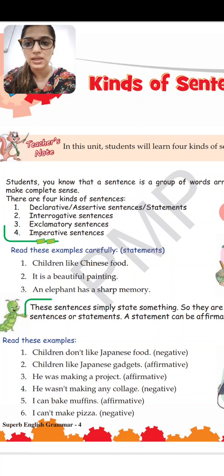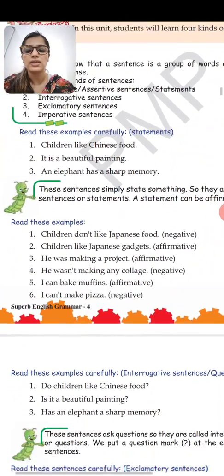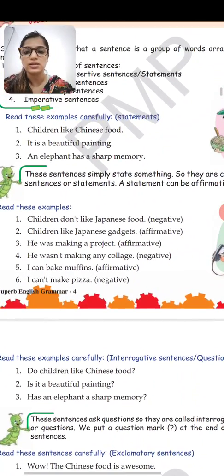An exclamation mark is basically a line with a dot. So when they say, wow, how beautiful is this, and put an exclamation mark, it is an exclamatory sentence. And then the fourth one is imperative sentence. Now we will discuss these sentences thoroughly here.